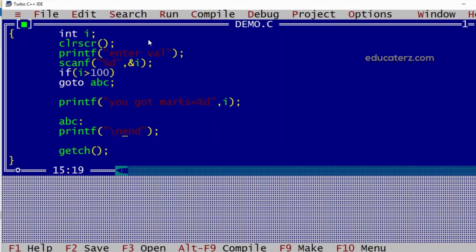So this way we can jump to a particular statement provided by the label by skipping all other statements which are present in between. Now sometimes we go for nesting of loops, and on a particular condition we want to come out of all the loops. Break cannot support that, because as we have seen, break will make the control come out of only the current loop in which we are executing break. But in that scenario we can use goto and directly come out of all the nested loops. We will check that practically.